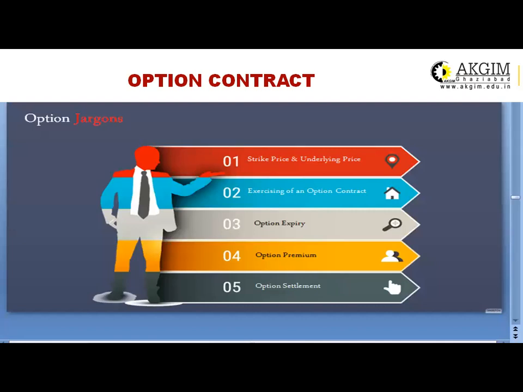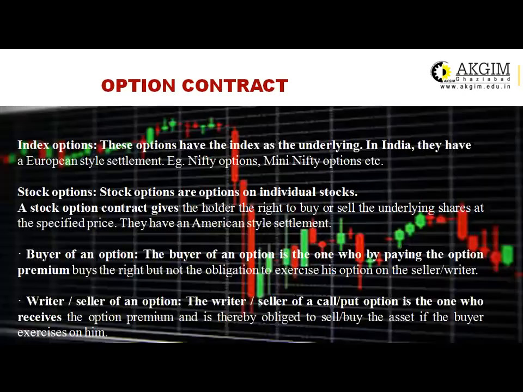Now let us discuss the different jargons of the option. First one is the strike price and underlying price. The second one is the exercising of an option contract. The third one is the option expiry. The fourth one is the option premium. And the fifth one is the option settlement. Let us discuss one by one.